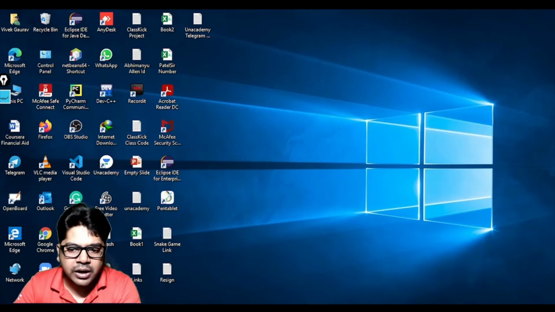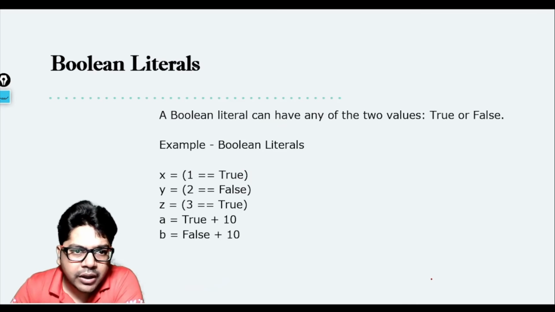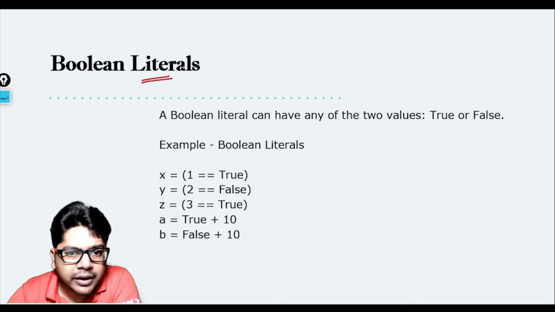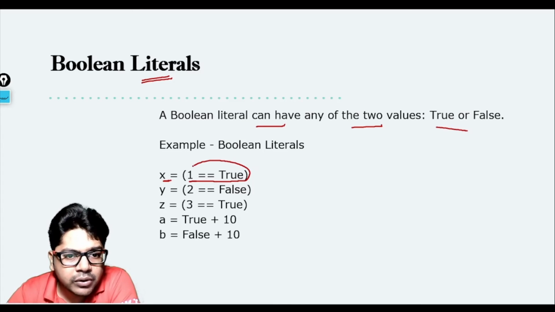Now coming back to our program again. Now here is the boolean literal. So what is a boolean literal? A boolean literal can have any of two values, which we have already seen: True or False. Like here you see x equal to 1 equals True. Now we know that the value of True is 1. So 1 equals 1. What will it give you? It will give you True.